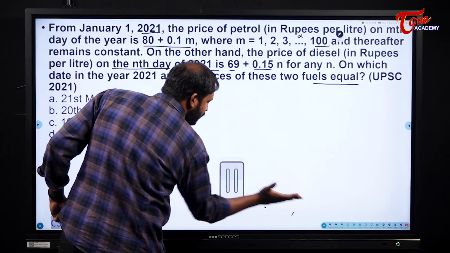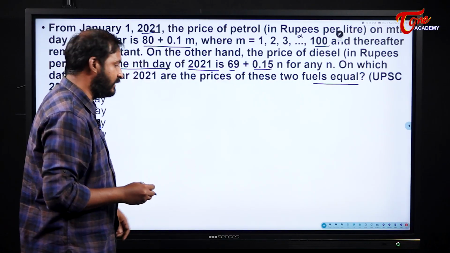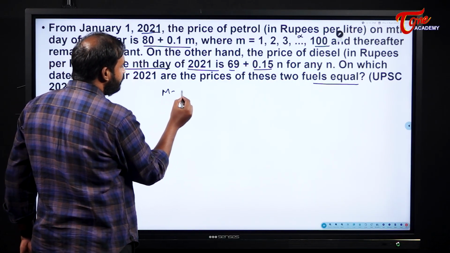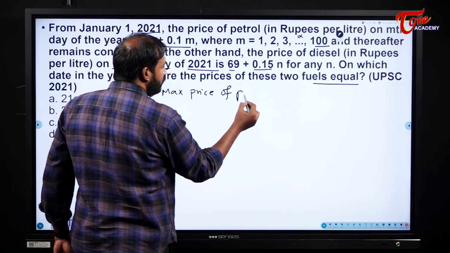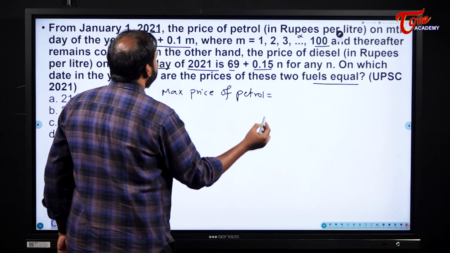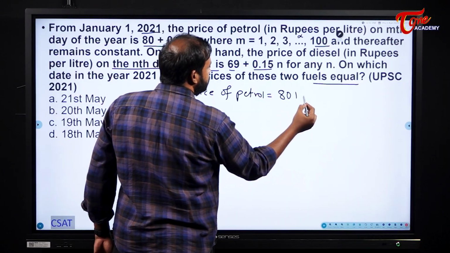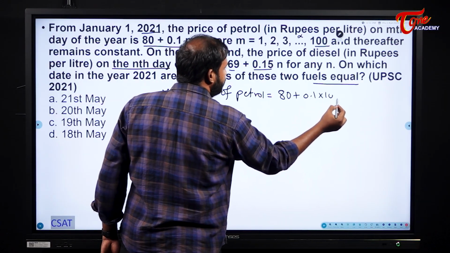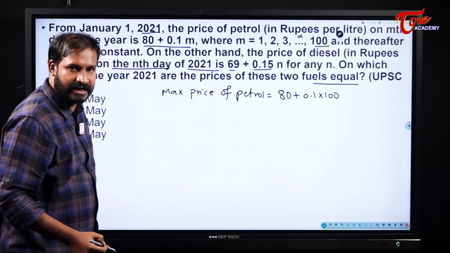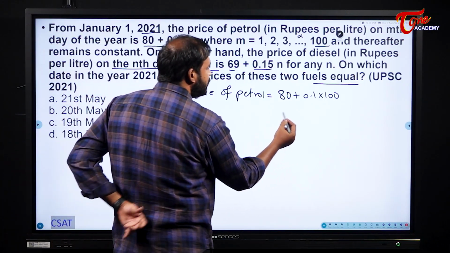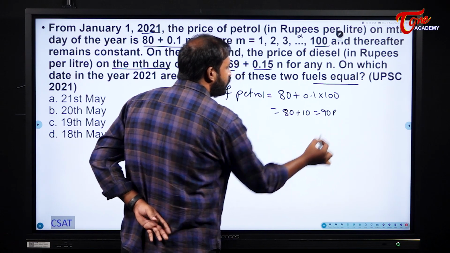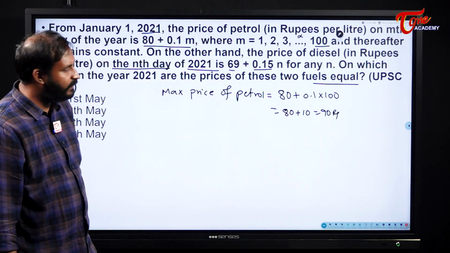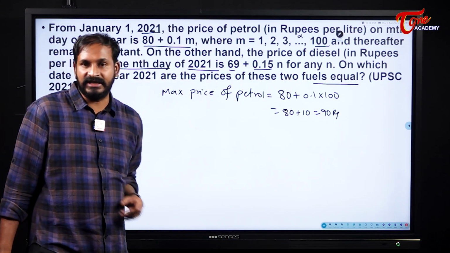What is the maximum value of m we can take here? 100. So the maximum price of petrol will be 80 plus 0.1 into 100, which is 80 plus 10, that is 90 rupees. So the maximum petrol price is 90 rupees.